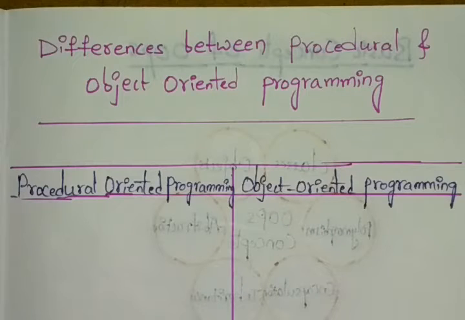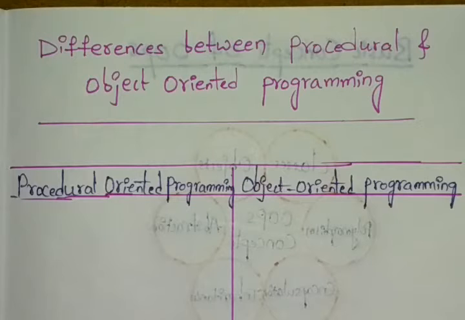Hello everyone. In this session, we will discuss the differences between procedural programming and object-oriented programming. C++ is an object-oriented programming language, right? So here we will discuss the differences between the procedural and object-oriented approaches.